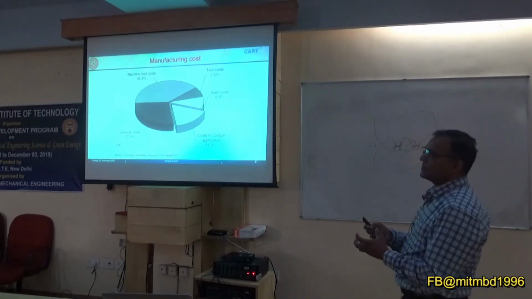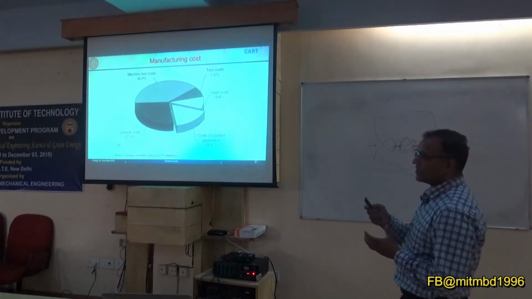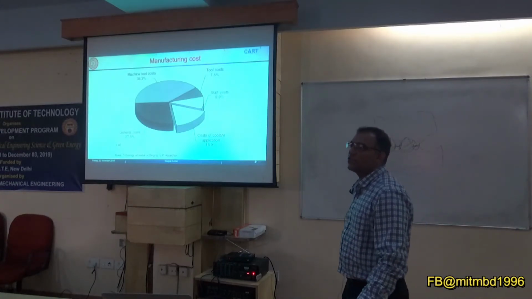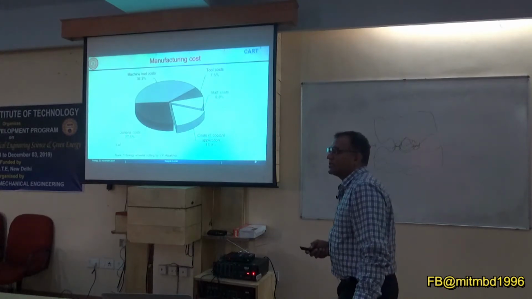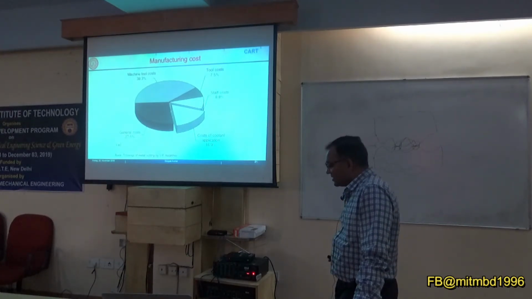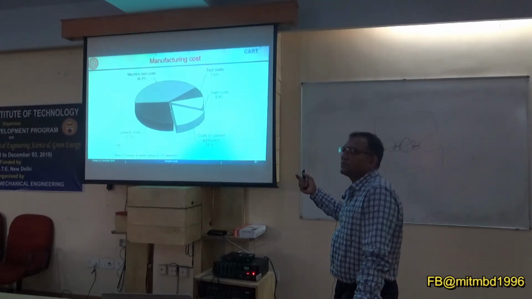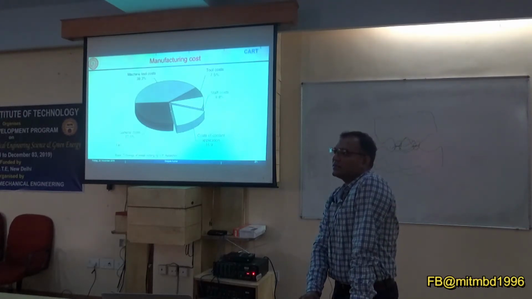That's why people are trying to develop ways to minimize the use of lubricants, and the concept leading from here is MQL, minimum quantity lubrication. MQL has two advantages. One is that the lubricant amount used will be reduced. The other is that once your lubricant is of no use, you have to discard it.